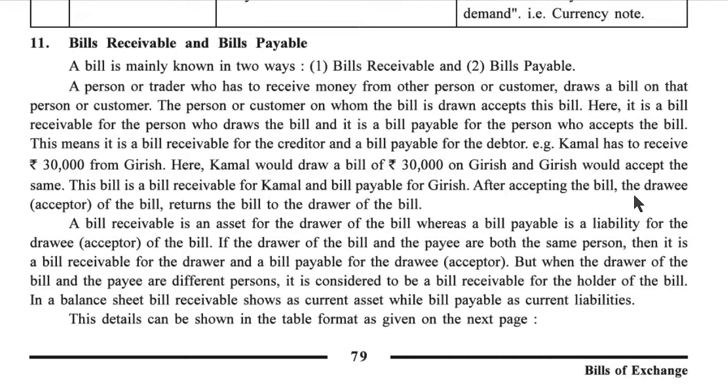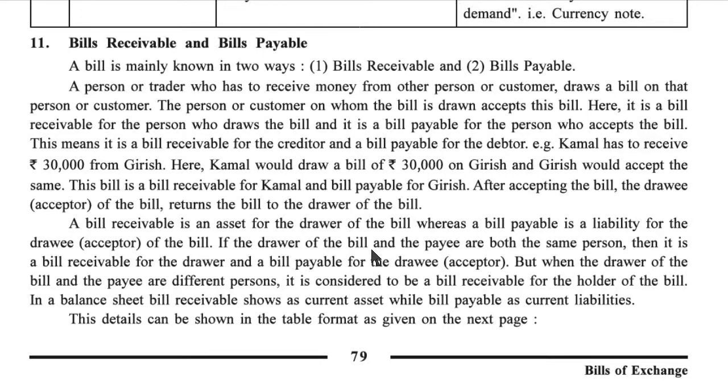After accepting the bill, the drawee, meaning the acceptor of the bill, returns the bill to the drawer of the bill. A bill receivable is an asset for the drawer of the bill, whereas a bill payable is a liability for the drawee, meaning the acceptor of the bill.